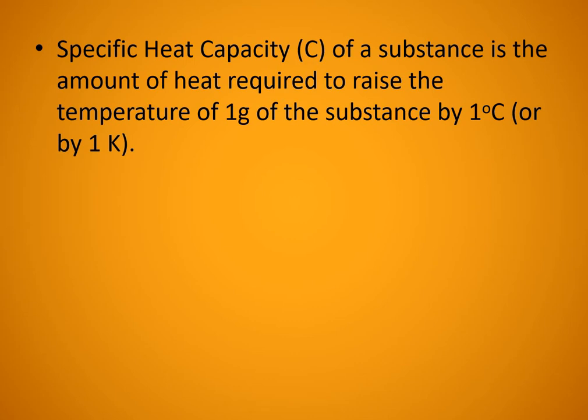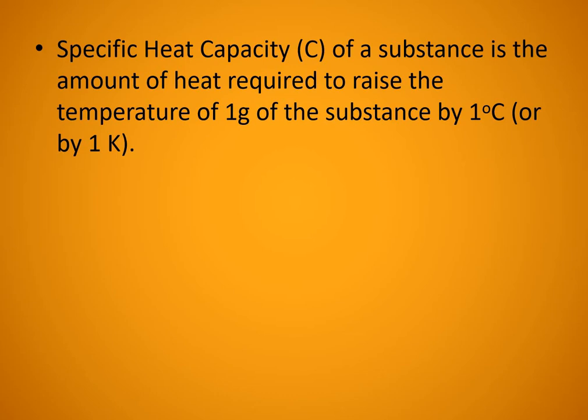First of all, we can define what is meant by specific heat capacity. The specific heat capacity of a substance is the amount of heat required to raise the temperature of 1 gram or 1 kilogram of the substance by 1 degree Celsius. In SI units, the mass is 1 kilogram. So we can define it as the amount of heat required to raise the temperature of unit mass of the substance by unit degree Celsius or unit Kelvin.